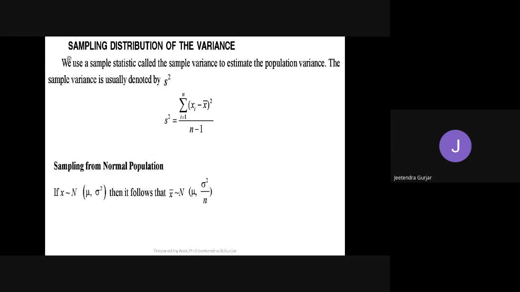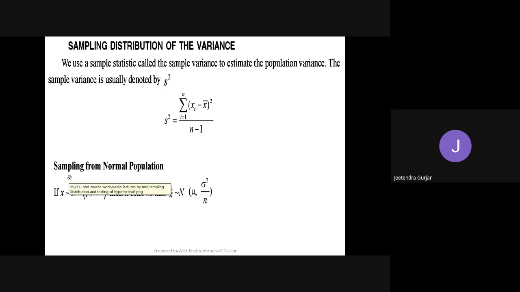So please remember this. We use a sample statistic called the sample variance to estimate the population variance. The sample variance is usually denoted by S square. The sample variance is S square equal to summation i equals 1 to n of (xi minus x bar) whole square, divided by n minus 1, where x bar is the mean. So they have taken the total number minus 1 here.